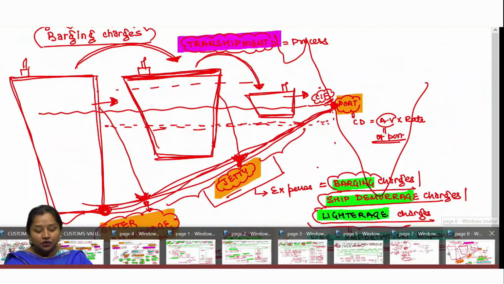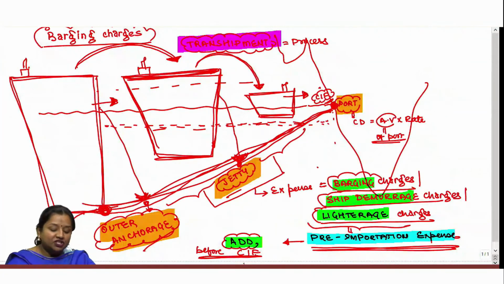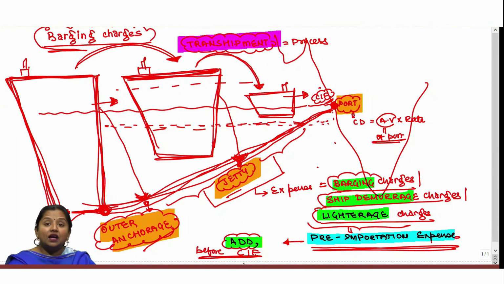Another question which can come based on Rule 10(2) is based on barging charges. What is this barging charges? Generally, when goods come from abroad, from a distant place, they come within a huge, large vessel or ship. And the larger the ship, the deeper will be its depth.